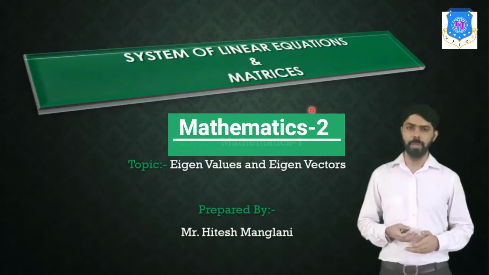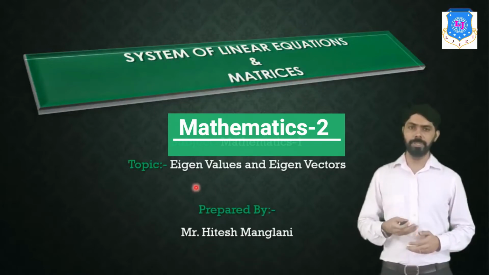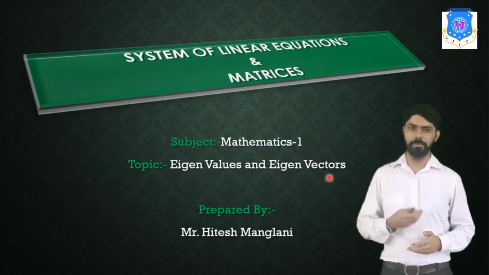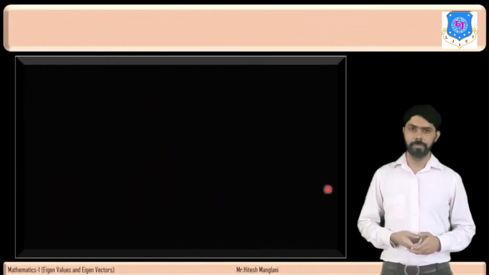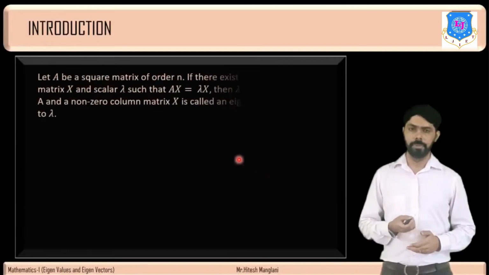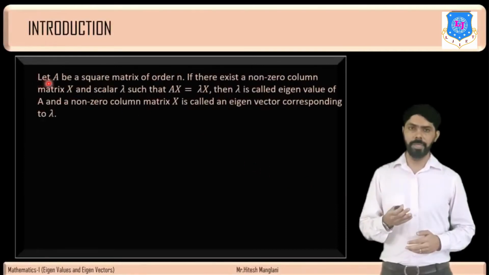So first of all, we will discuss what is eigenvalue and eigenvector. Let A be a square matrix of order n.